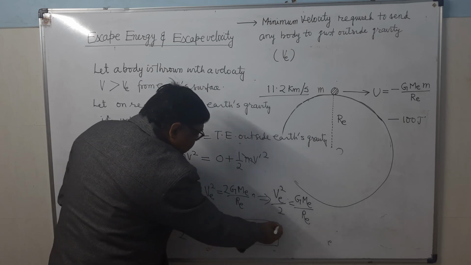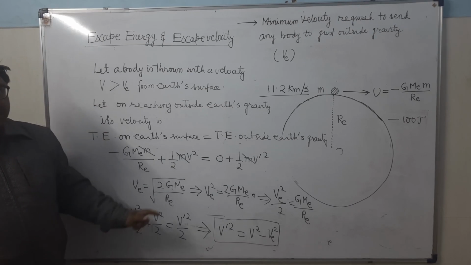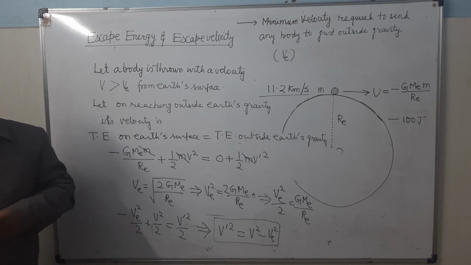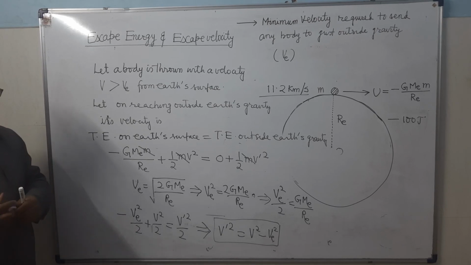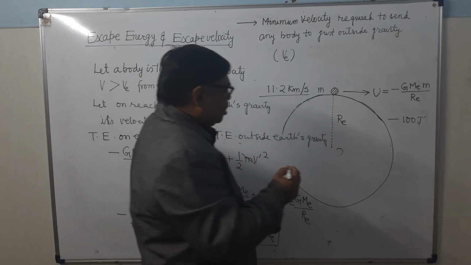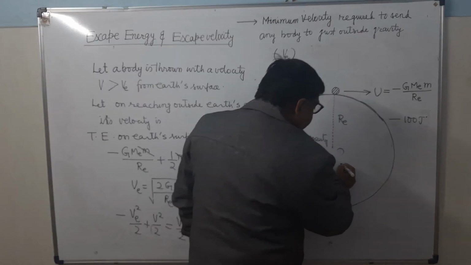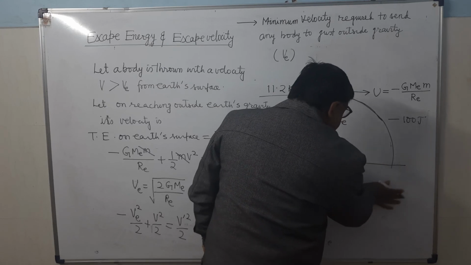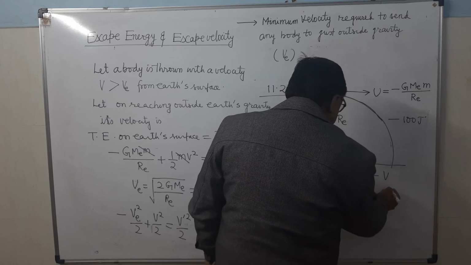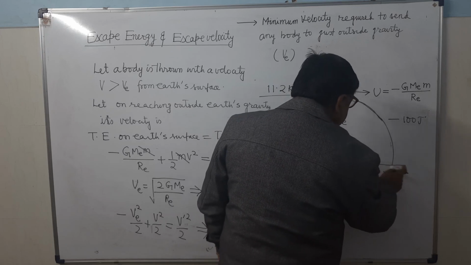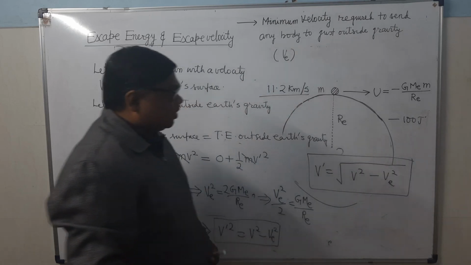This means the velocity of the body on reaching outside the Earth's gravity, when it is thrown with a velocity greater than the escape velocity, is given by V dash equals square root of V square minus VE square. This is the formula. It's clear?